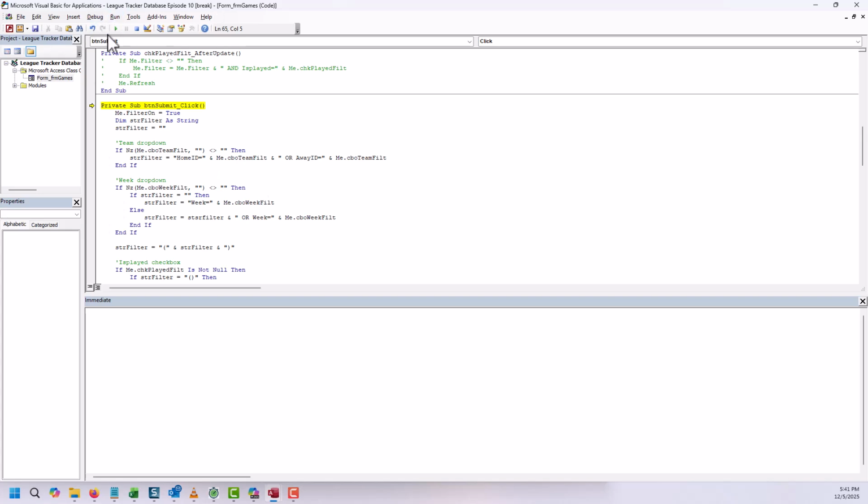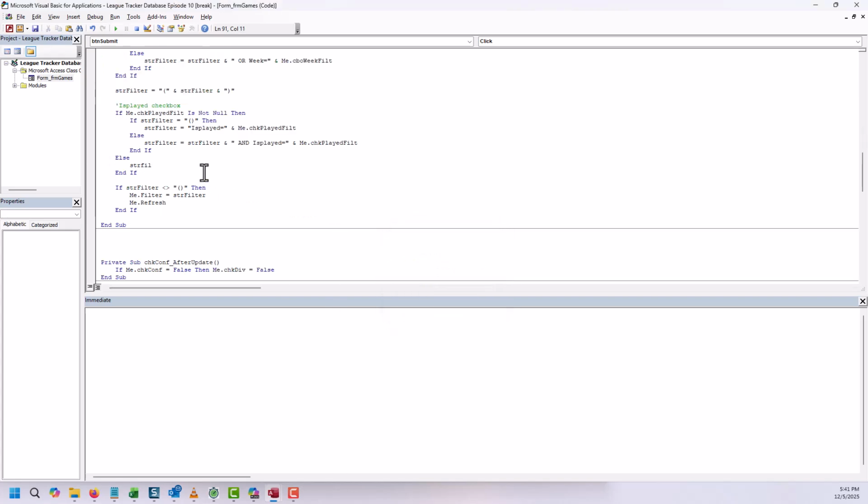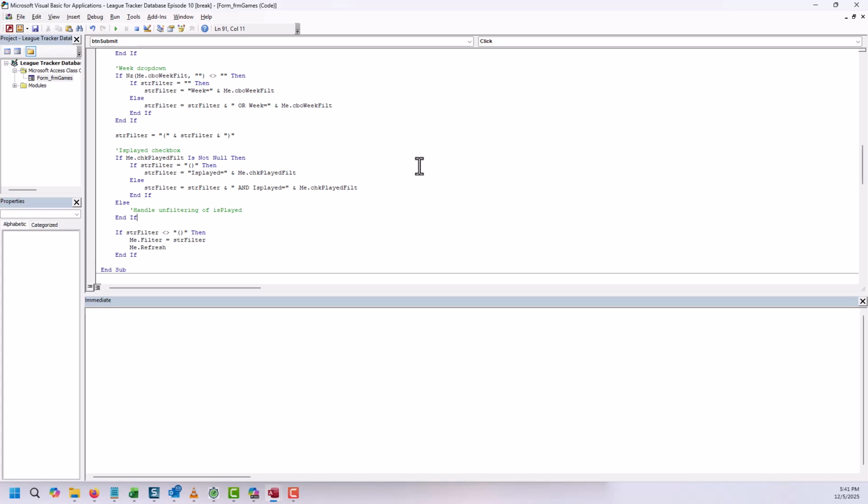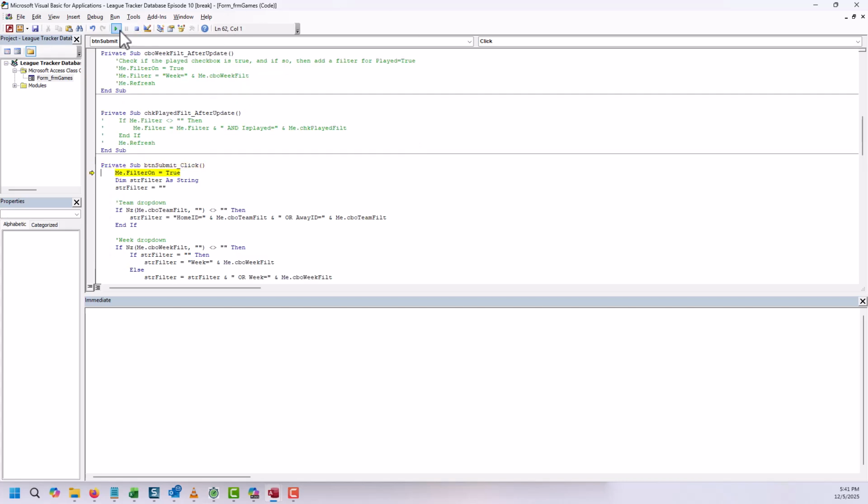Okay. If that's the worst problem we have, variable not found. Oh, misspelled it. Okay. Anything else? Oh. Yes. Okay. We decided not to do anything here yet. Handle unfiltering of is played. Just put a note there. Okay. Happy now? Good. All right.